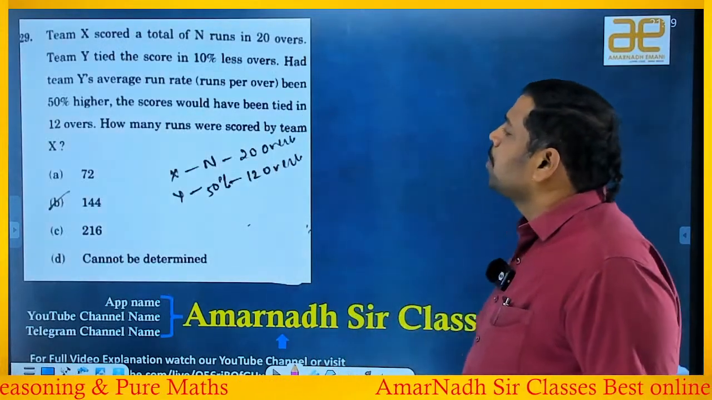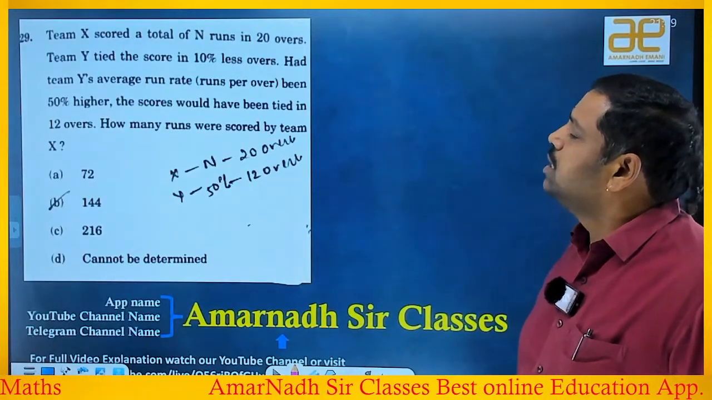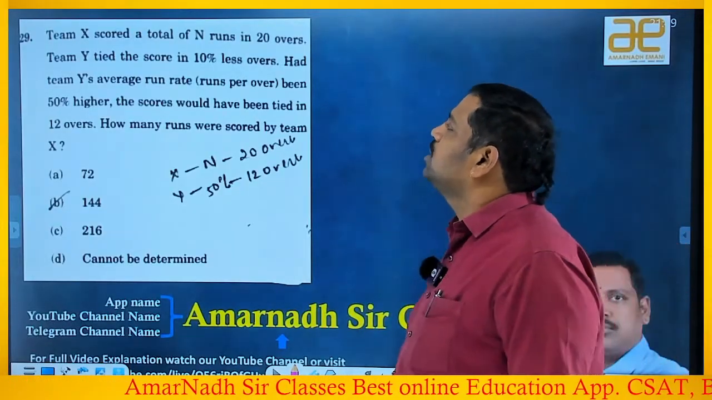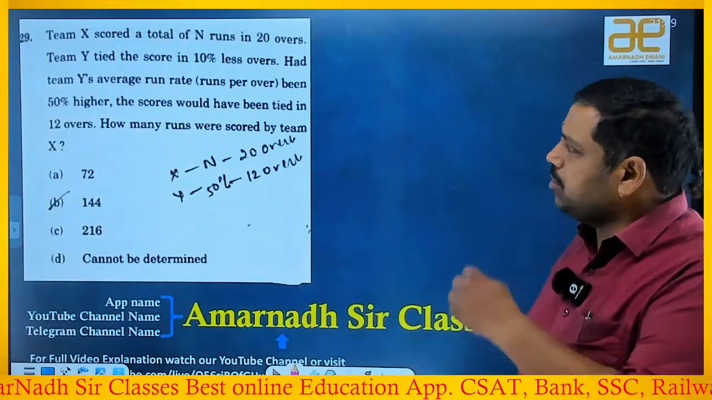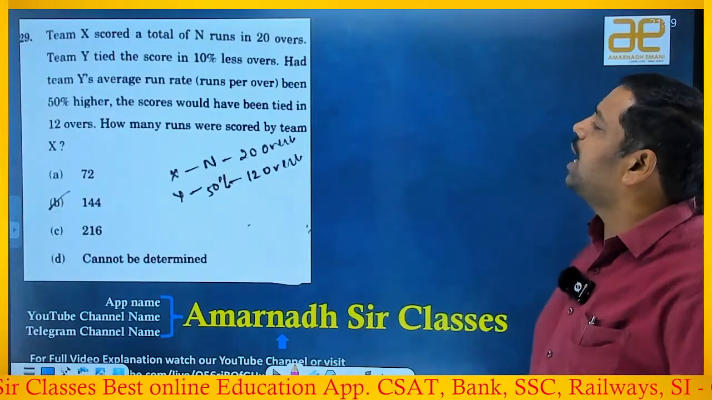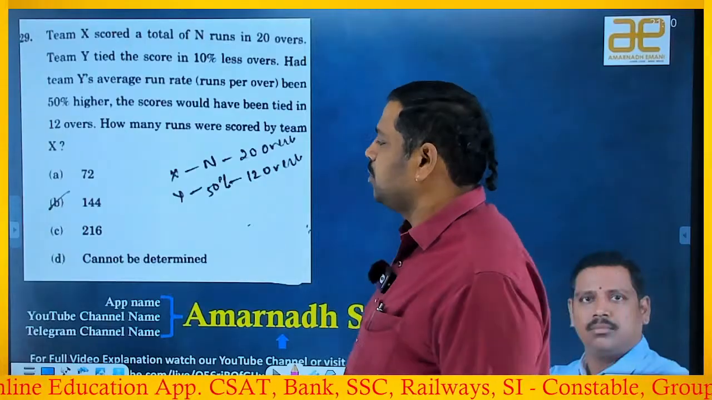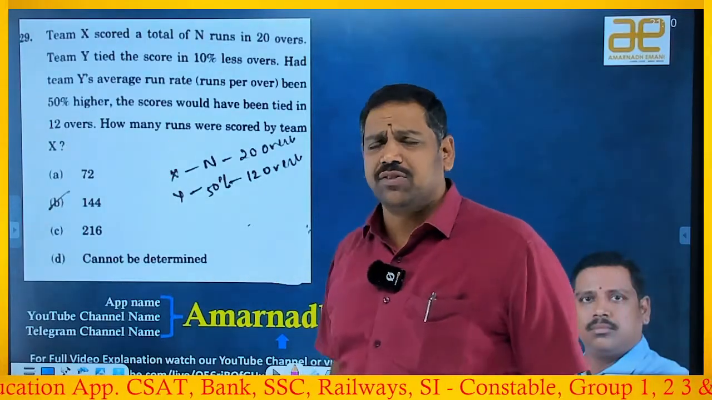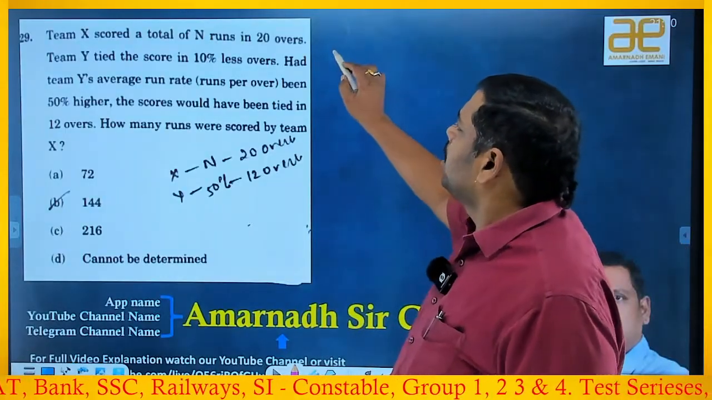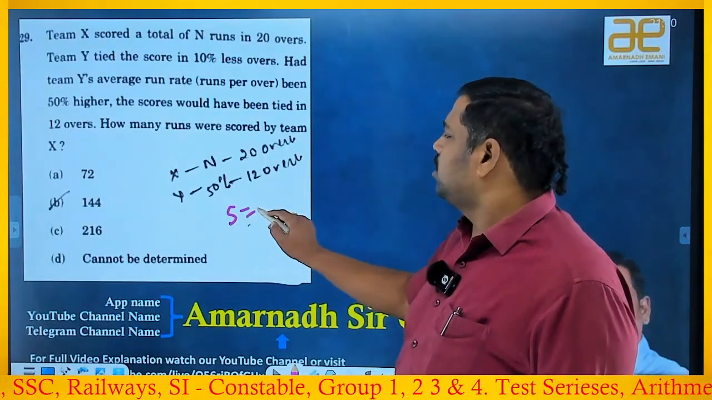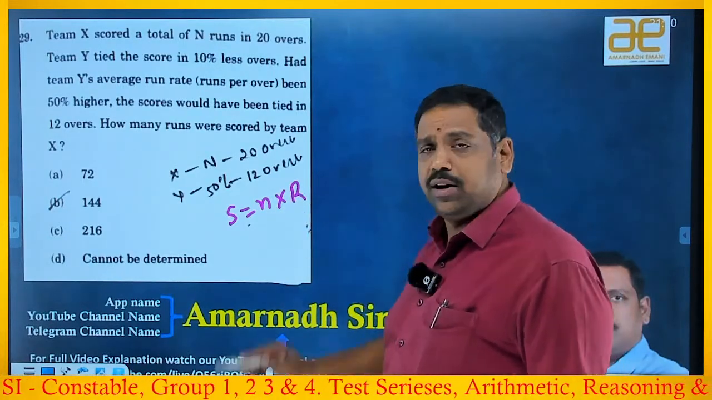Right, good. Team X scored a total of n runs in 20 overs. Team Y tied the score in 10% fewer overs. Had Team Y's average run rate become 50% higher, the scores would have been tied in 12 overs. How many runs were scored by Team X? This is actually a funny question if you observe. What you can observe is that the score is nothing but number of overs into run rate. Yes or wrong? Number of overs into run rate.